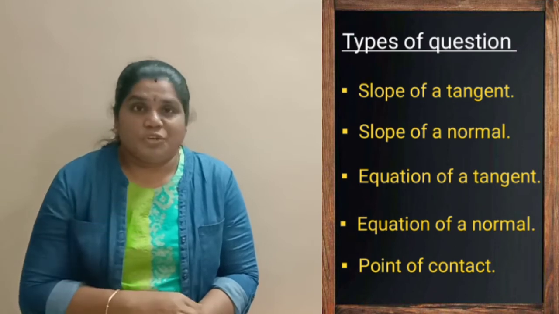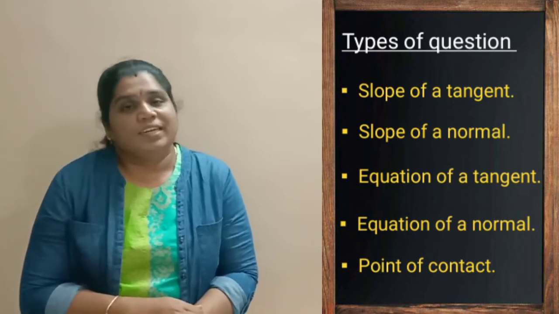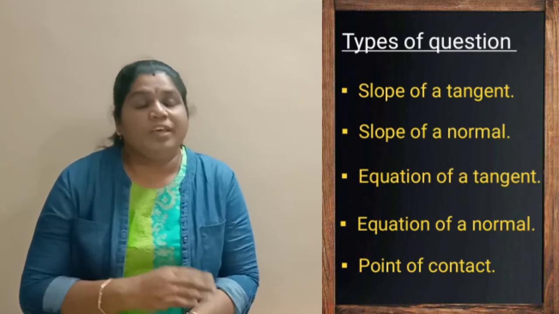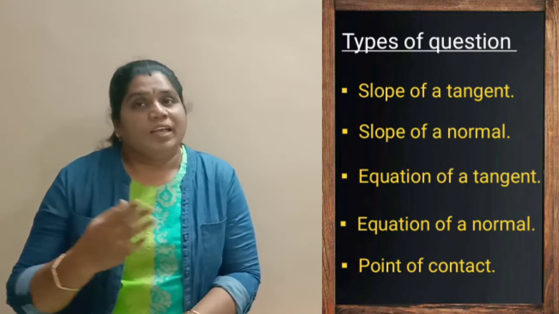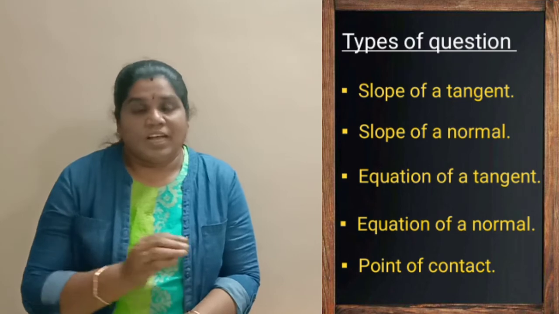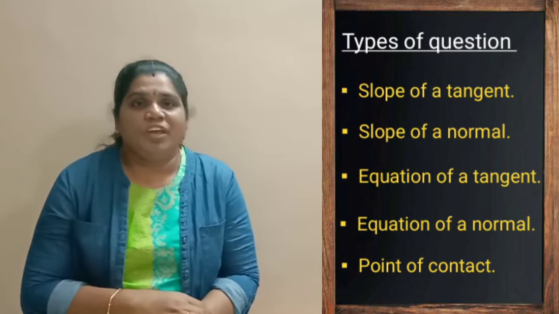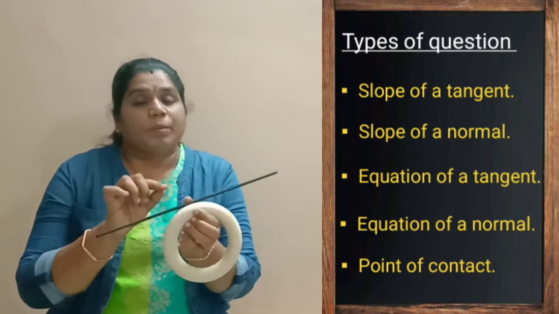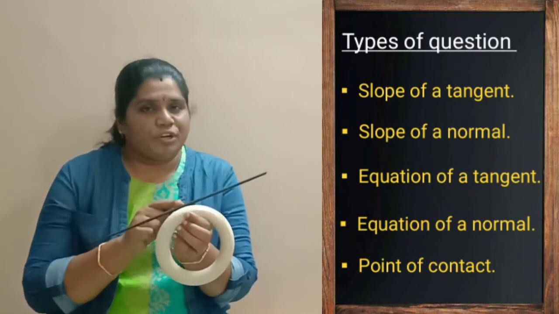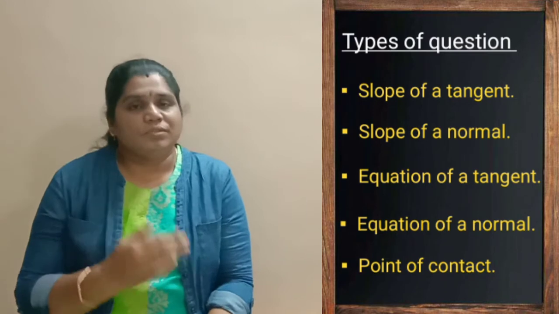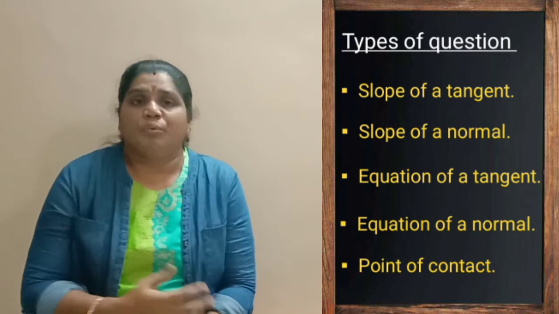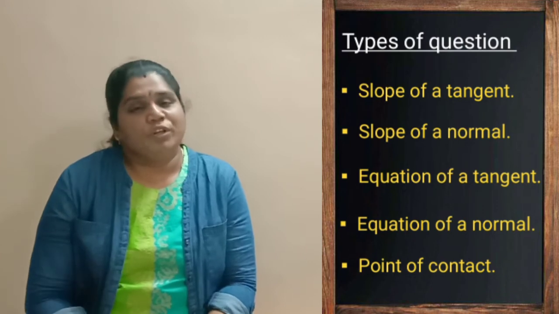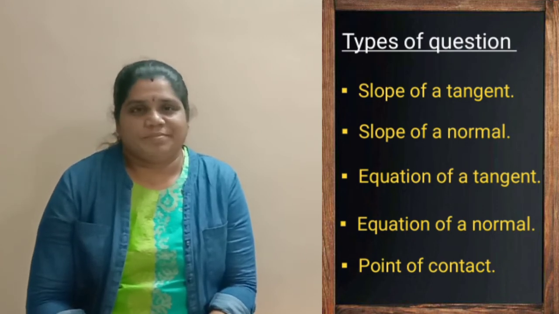First, they may ask you to find the slope of the tangent, and next the slope of the normal, or the equation of the tangent, and then the equation of the normal, and then they will ask you to find the point of contact. Point of contact, we know it. So these are the 5 types of questions you may get from this chapter. Now we'll move on to examples.